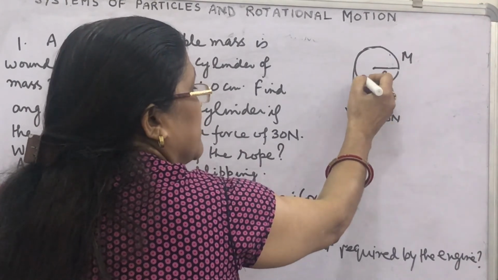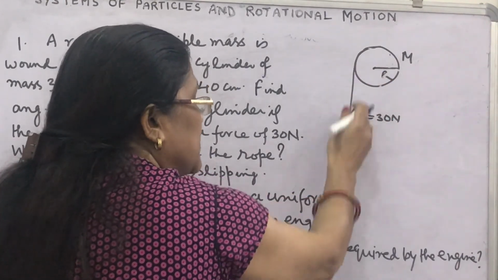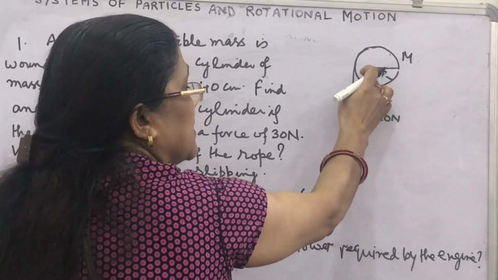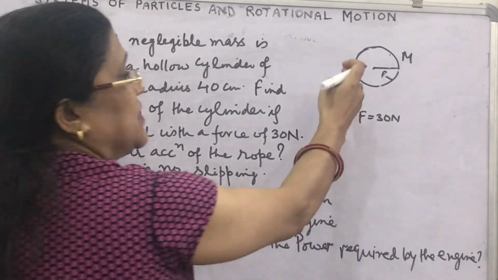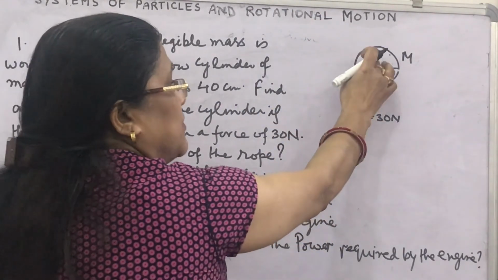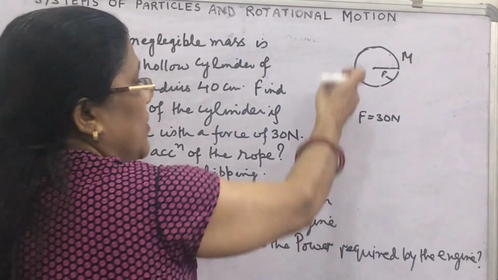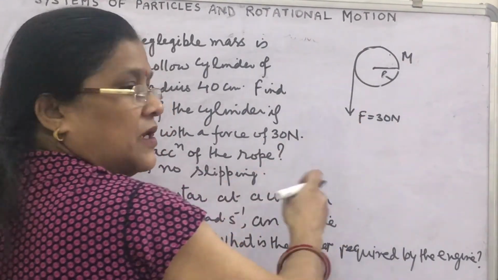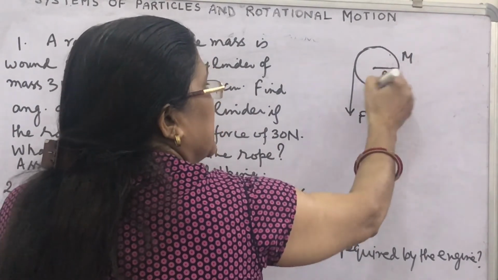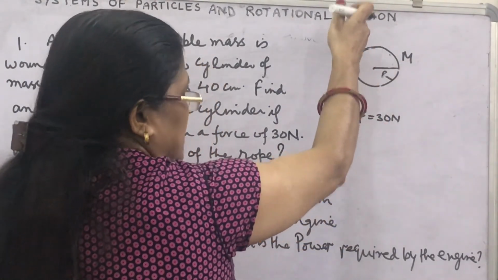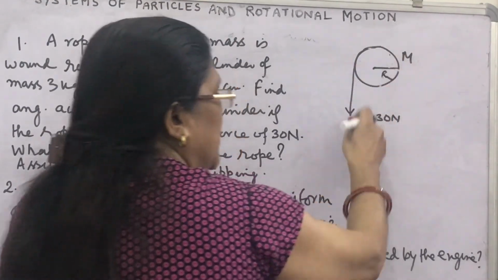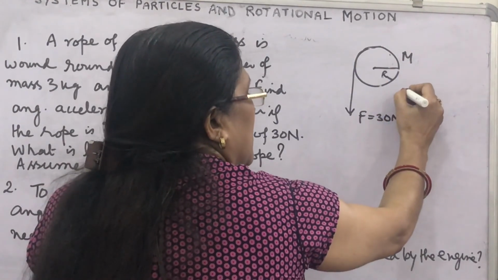That means whatever the force with which the rope is pulled, it produces acceleration, and then angular acceleration is produced in the cylinder because the cylinder rotates. There is angular acceleration, rotational motion in the cylinder, and the rope is pulled down in simple linear motion. Since the cylinder rotates and the rope is wound, when the rope is pulled down, then what happens?